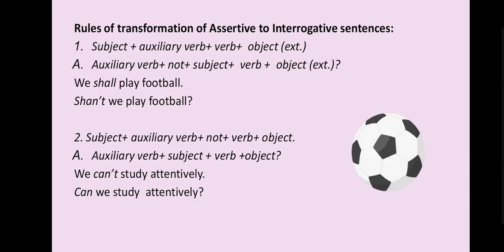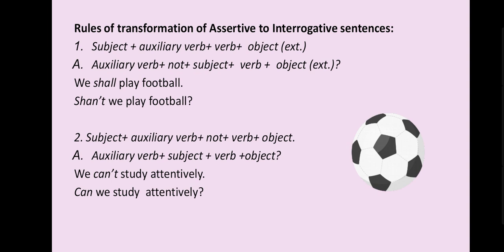Now, here I have given a sentence structure. What kind of sentence structure will change with that kind of sentence example? We will learn now the rules of transformation of assertive to interrogative sentences. Here I have given in the first sentence: subject plus auxiliary verb plus main verb plus object. Object means extension, you can say also.